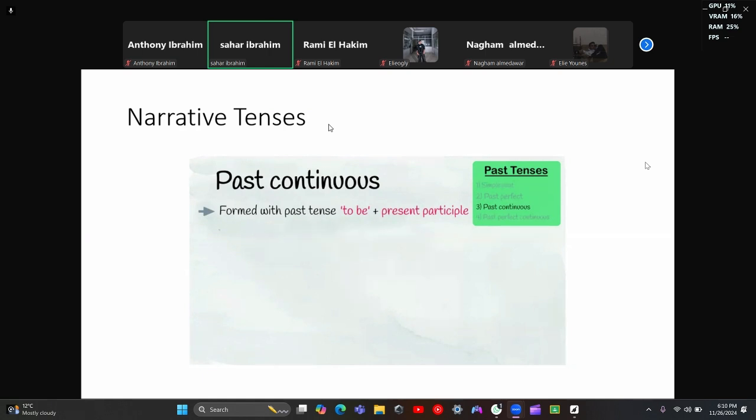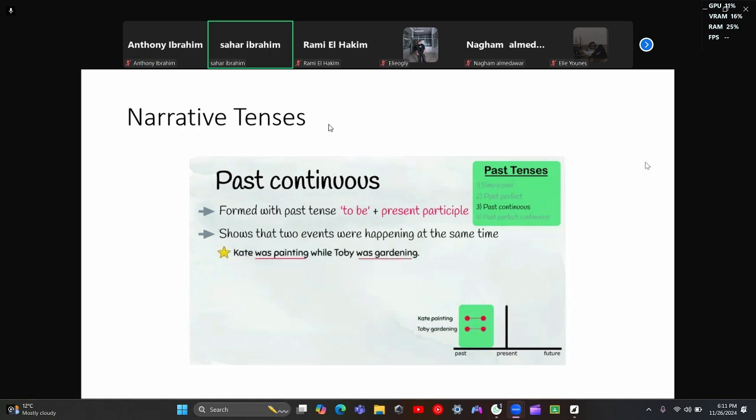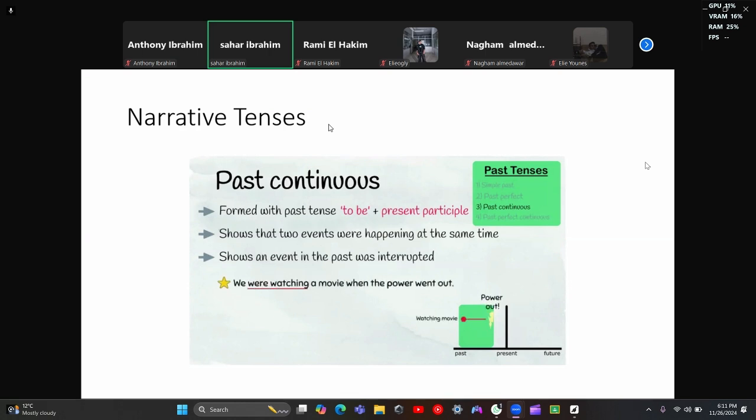Past continuous is used for a few purposes. Firstly, it can show that two events in the past were happening at the same time. For example, Kate was painting while Toby was gardening. Past continuous can also be used to show that an event in the past was interrupted by something. For example, we were watching a movie when the power went out. Or, everyone was chatting until the concert started.